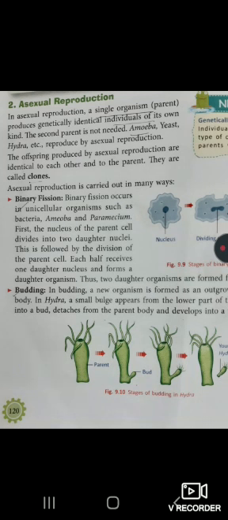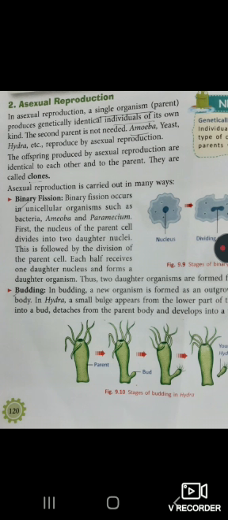First is binary fission. Bi means two. It occurs in unicellular organisms. Uni means single. The organisms which have a single cell are called unicellular organisms, such as bacteria and amoeba.